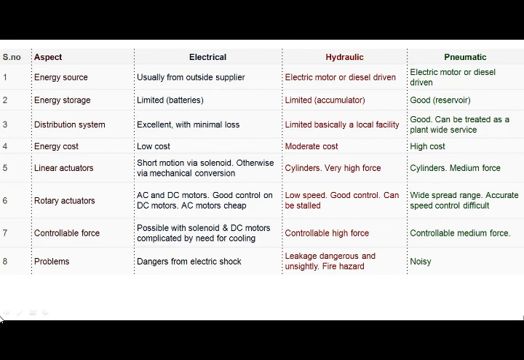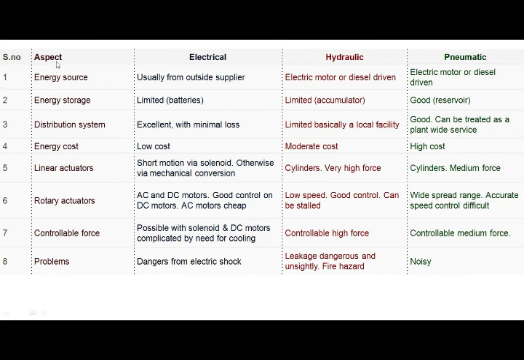In this lecture, we discuss actuators. Actuators are the muscles of a robot. Three types of actuators are there: electric, hydraulic, pneumatic. One by one, we discussed previous slides, and now a comparison of electric actuators, hydraulic actuators, pneumatic actuators. Three actuators are there. Here is the comparison.